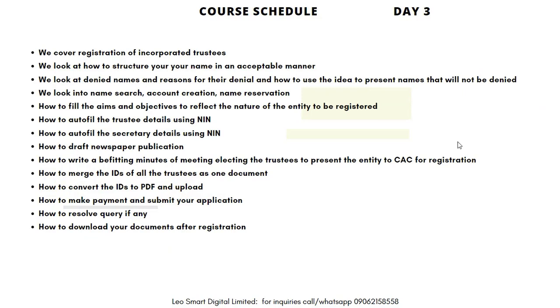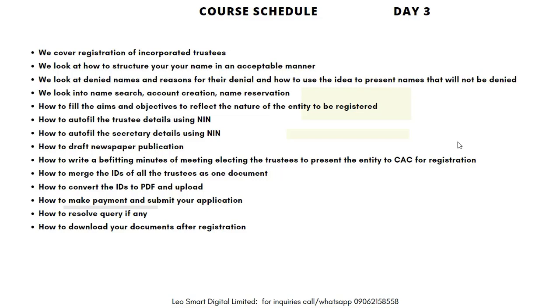Then day three will cover registration of incorporated trustees. These are where your NGOs, churches, clubs, associations are. We look at how to structure your name in an acceptable manner. We look at denied names and reasons for their denial, how to use the IDs to present names that will not be denied. We look into name search, account creation, name reservation, how to fill the aims and objectives to